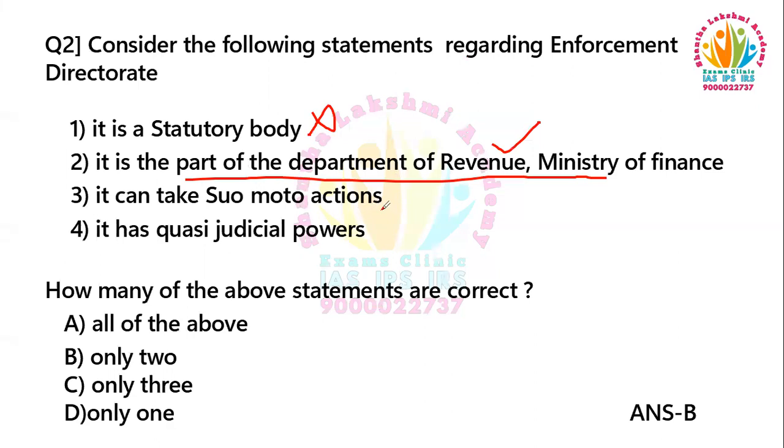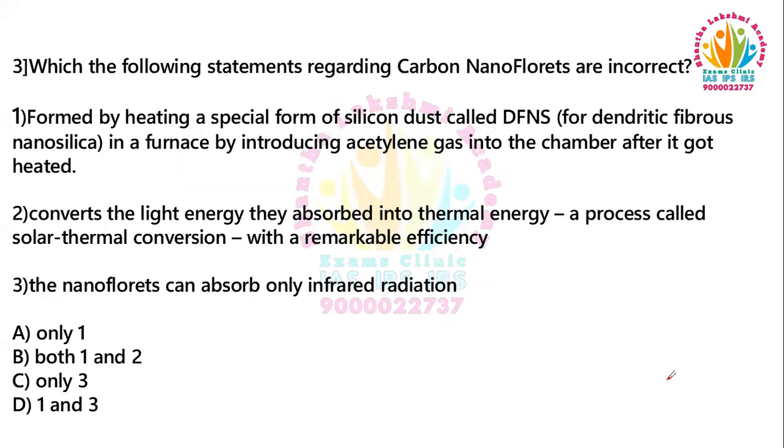And next, can it take suo moto actions? No, it cannot take suo moto actions. Fourth statement, it has quasi-judicial powers. Yes, it has quasi-judicial powers. So how many of the statements above are correct? Both 2 and 4 are correct. So 2 statements are correct. Only 2 are correct. So the right answer is option B.